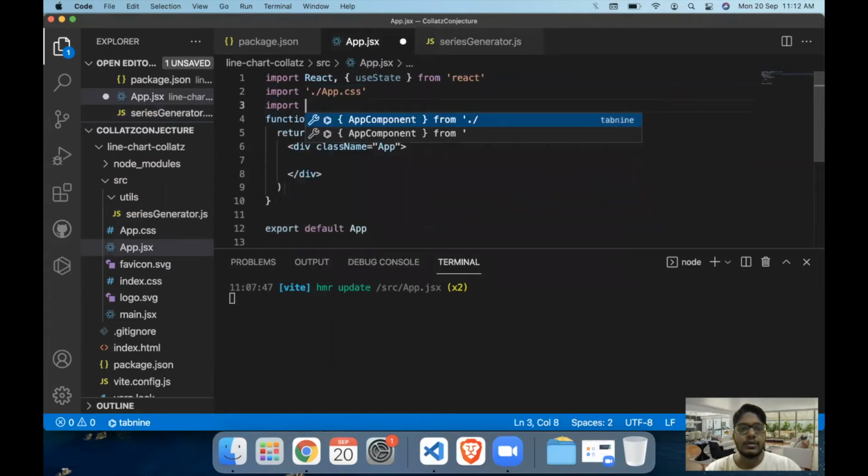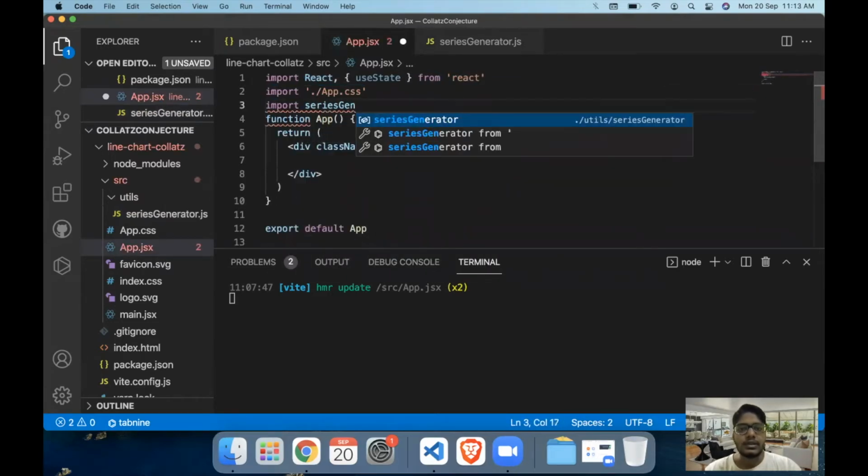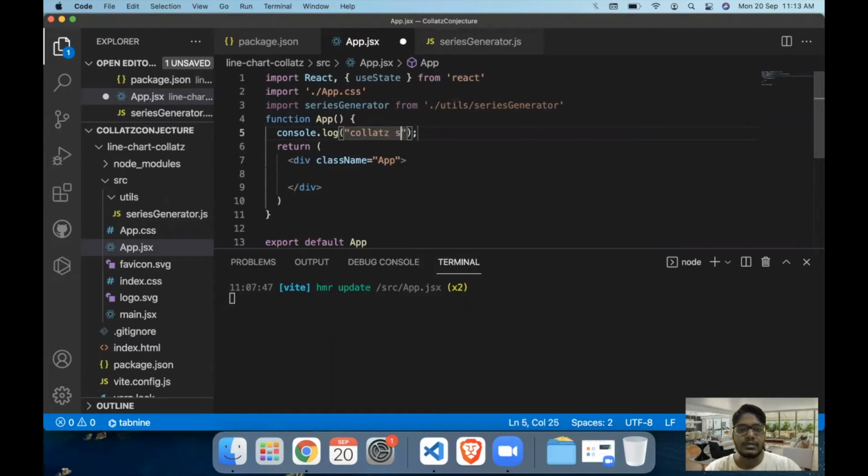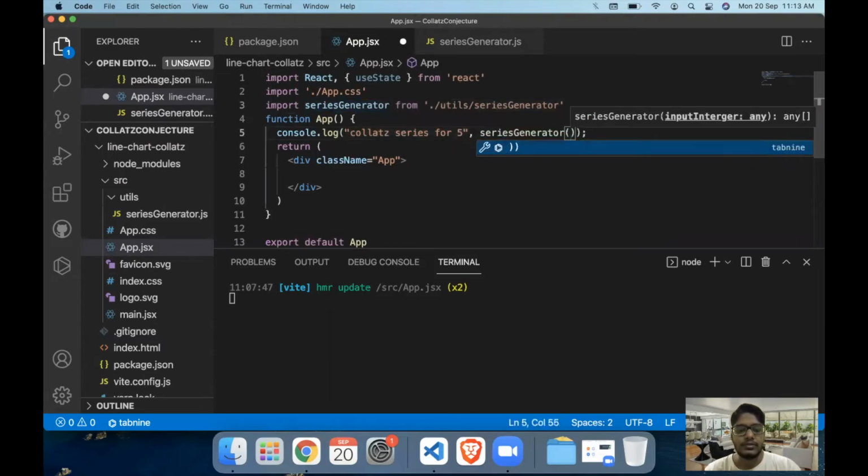So we'll go with import series generator from util series generator, and let's just see what the value comes out to be for the value 5. In JavaScript, we use console.log for logging the values. So let's just say the Collatz series or 3x plus 1 series for 5. So we will use this series generator function and pass the value as 5.